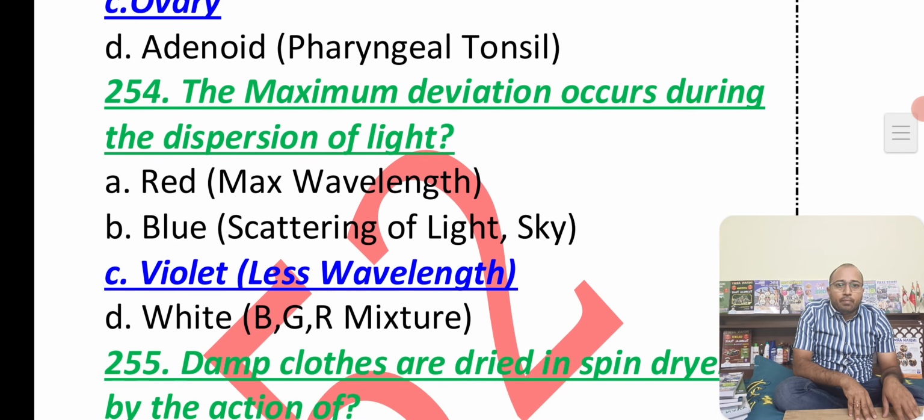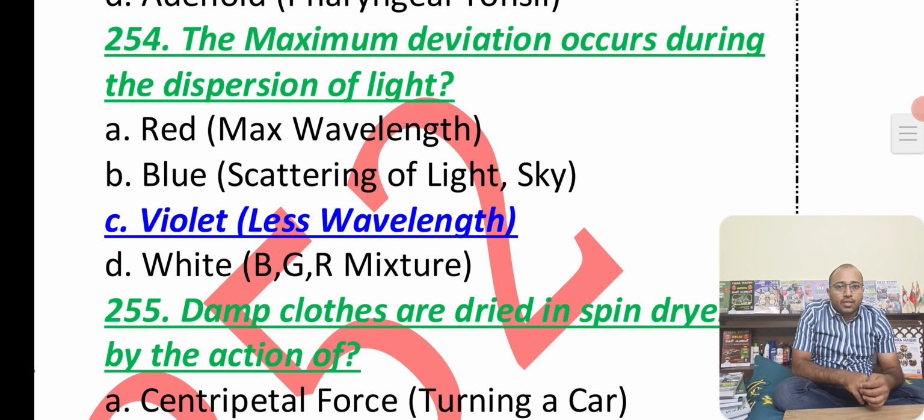The maximum deviation occurs during the dispersion of light. You know about dispersion of light, so this is something you should remember. Violet has very little dispersion. Red has the maximum wavelength. When it comes to blue, there is scattering of light, and you know the sky is blue because of the scattering of light.